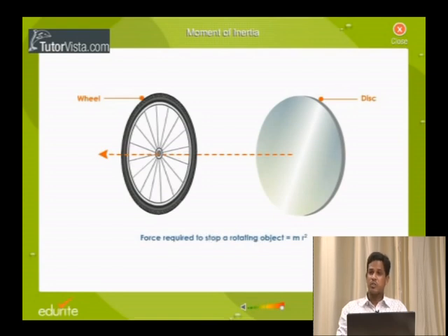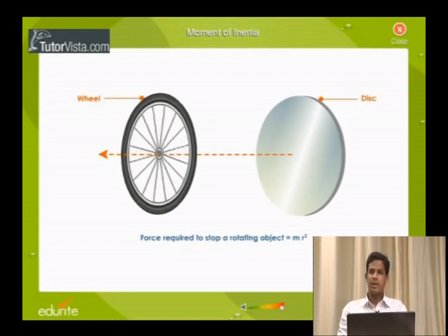The force required to stop the rotating object is nothing but what? It is the moment of inertia. I already told it is the resistance against the rotation. Resistance against the rotation is the moment of inertia. In the last slide I showed dA into y square. Here I am telling m into r square, the product of mass into r square. Mass is nothing but small dA and r square is the perpendicular distance.